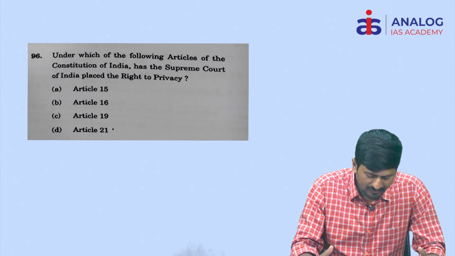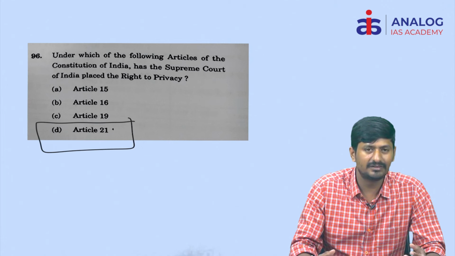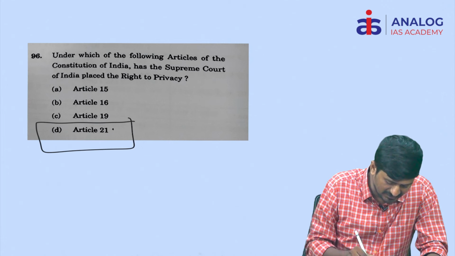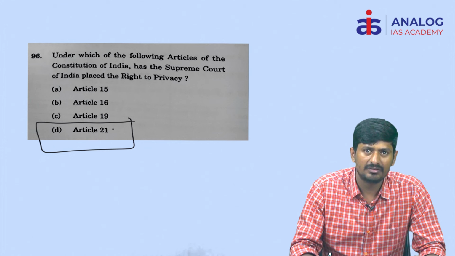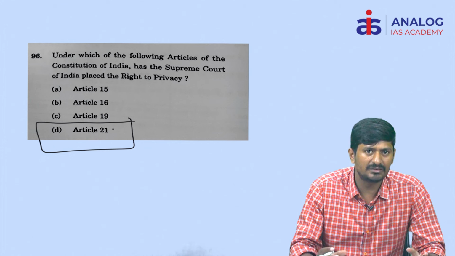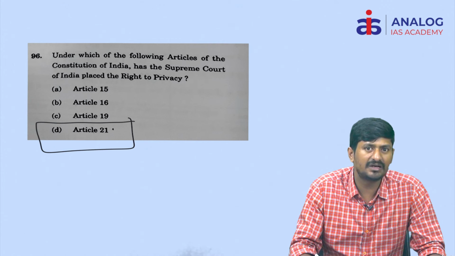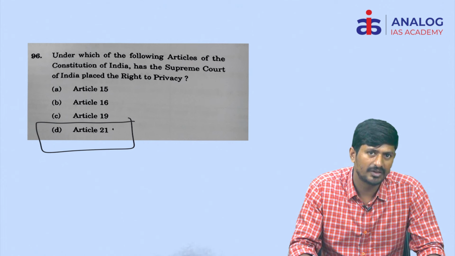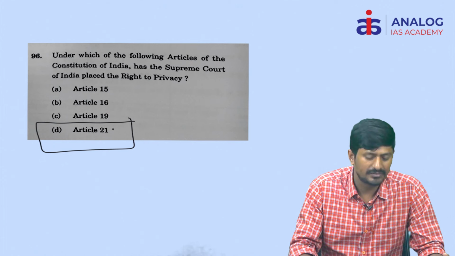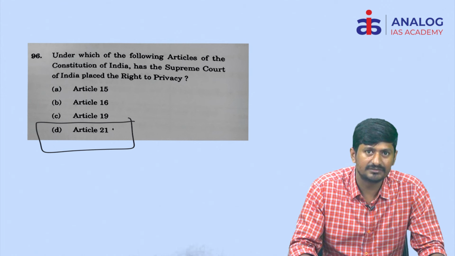Next, under the following articles of the Constitution of India has the Supreme Court of India placed the right to privacy? See, this is fundamental and basic question, that is nothing but Article 21 of the Constitution. If you are able to recollect the discussion regarding Article 21, some Supreme Court judgments held right to privacy is not fundamental right, like Kharak Singh versus State of Uttar Pradesh. Okay, simply, what is that, MP Sharma versus Satish Chandra.